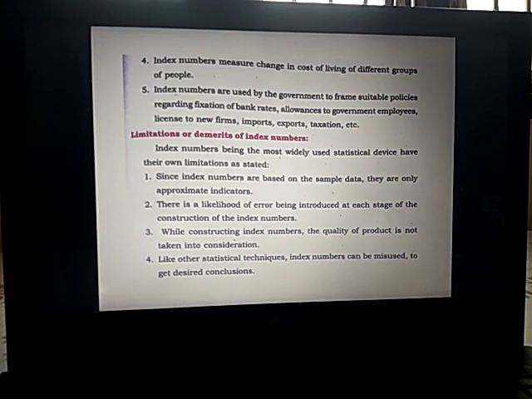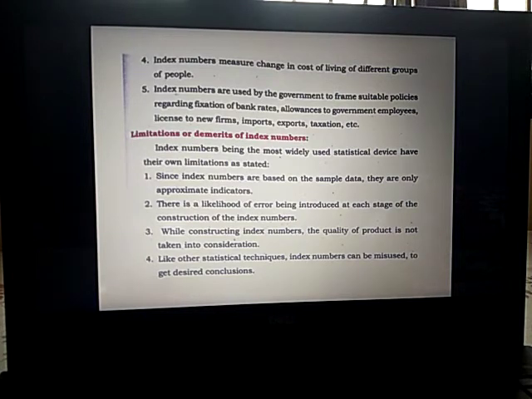There are a few demerits or limitations of index numbers. Index numbers, being the most widely used statistical device, have their own limitations. Since index numbers are based on sample data, they are only approximate indicators. There is a likelihood of error being introduced at each stage of the construction of index numbers. While constructing index numbers, the quality of product is not taken into consideration. It's just the price and the quantity we talk about. We don't talk about the quality here. Like other statistical techniques, index numbers can be misused to get desired conclusions.